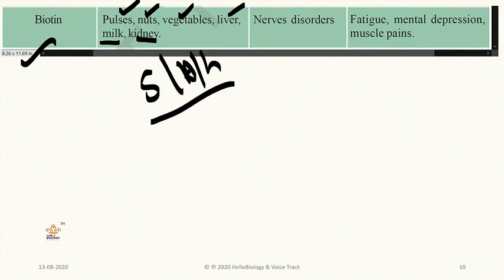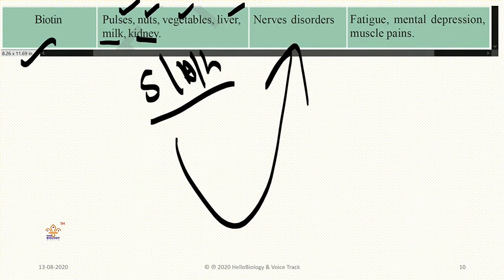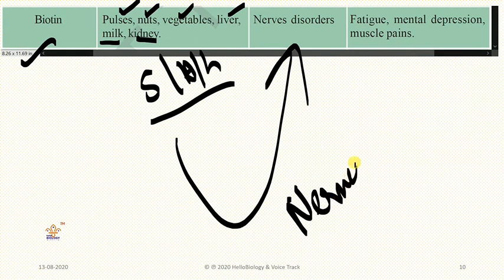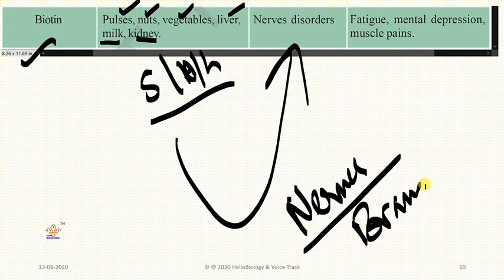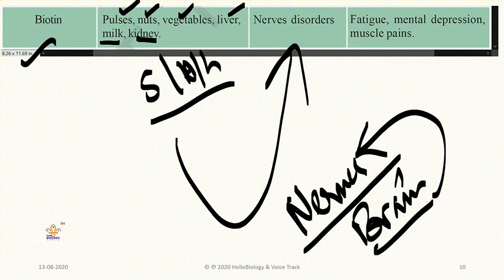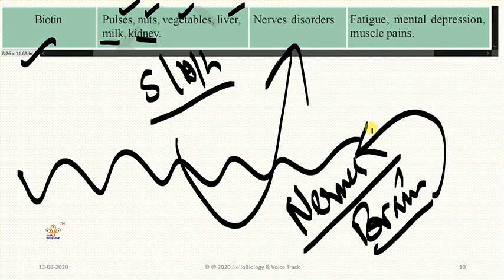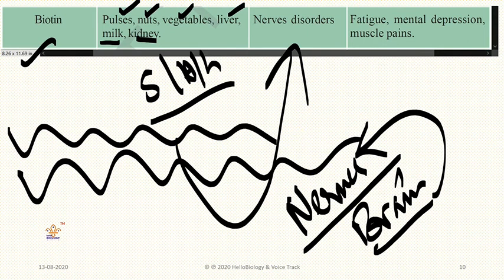If we won't eat that, what will happen? Nervous disorders, nerves won't be working here. Now I am writing with the help of the nerves only. My brain is saying the information, and then I am writing this whole thing, and drawing this whole thing here. So this process will be analyzed in our brain, so our brain won't work, and nervous disorders will occur.